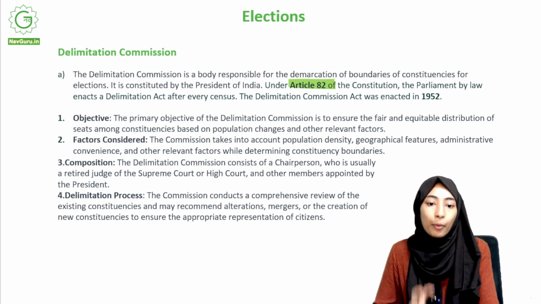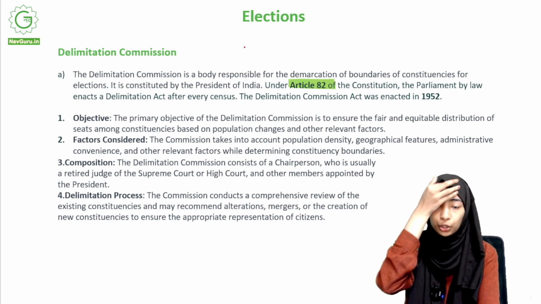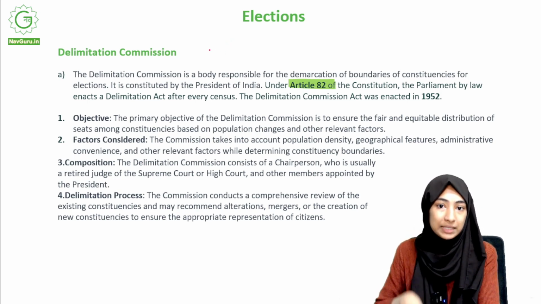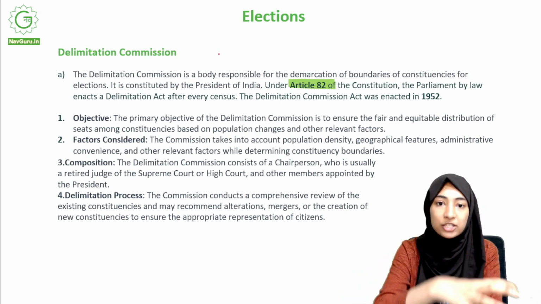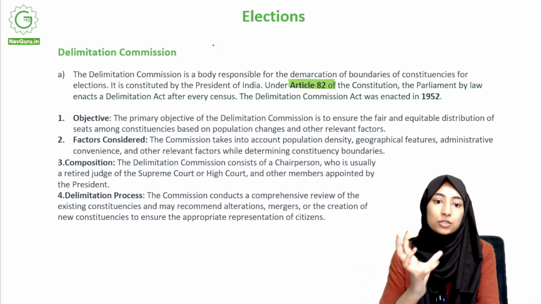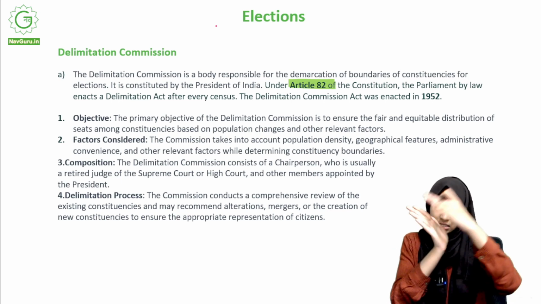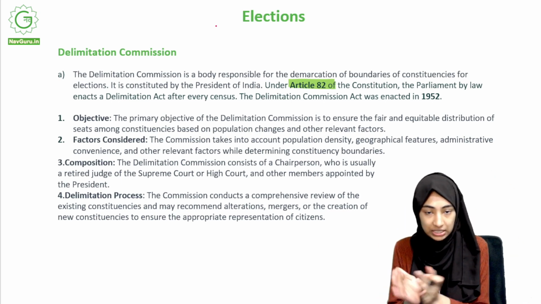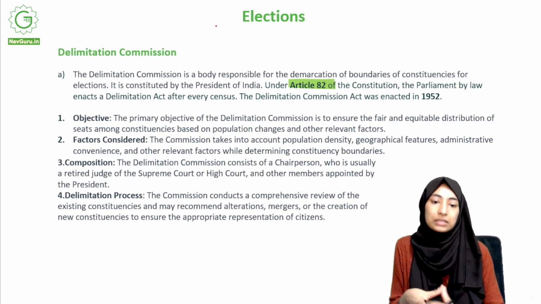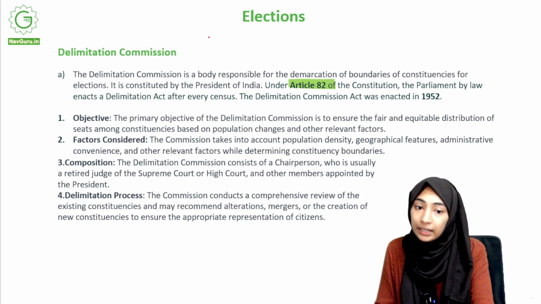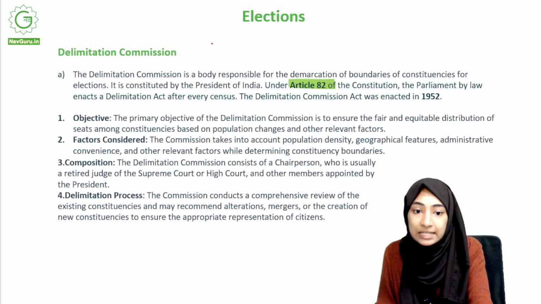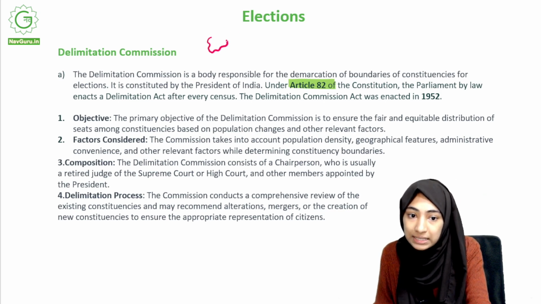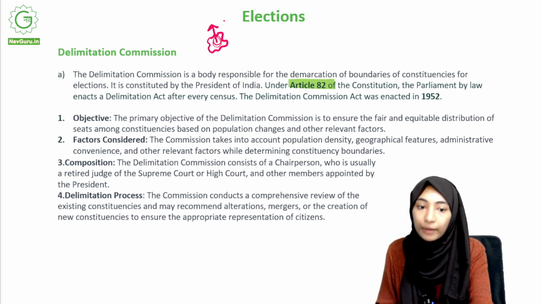Basically, the point is that people get to vote for representatives from their constituencies. A constituency is basically a stretch of area of land. For example, you have a state, which is a particular area, and then you have a district. A constituency is something smaller than this. A state might have multiple constituencies, and a district might also have multiple constituencies. People get to choose a leader from this constituency.